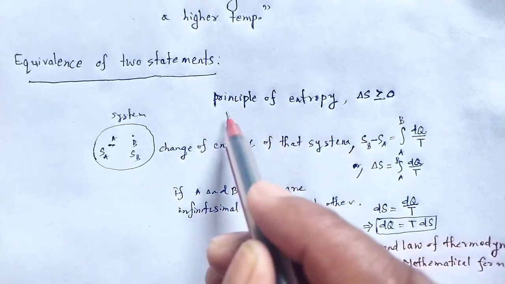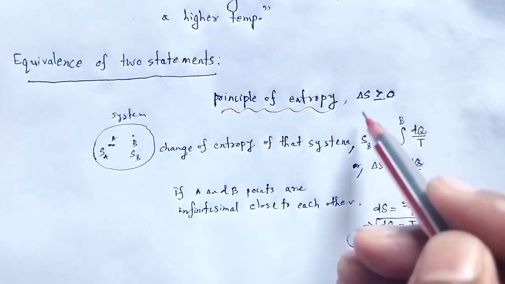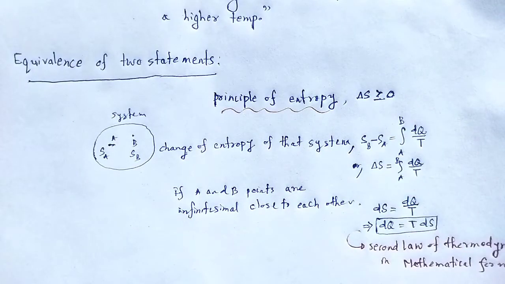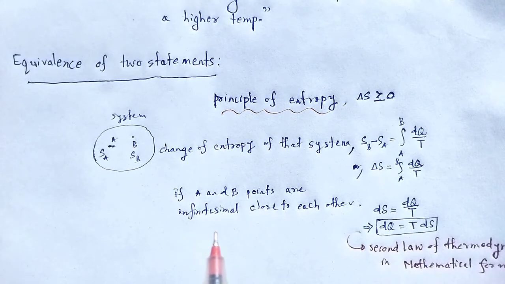And we know the principle of entropy: the entropy of any thermodynamic system in the universe is increasing in nature, that means the change in entropy delta S is greater than or equal to 0. According to the Kelvin-Planck statement, if we construct a perfect heat engine, it is not possible.